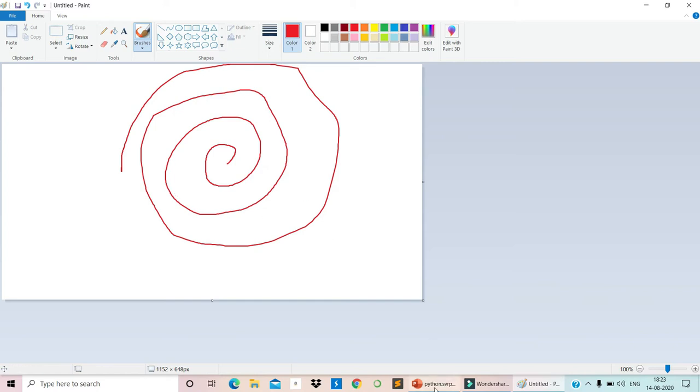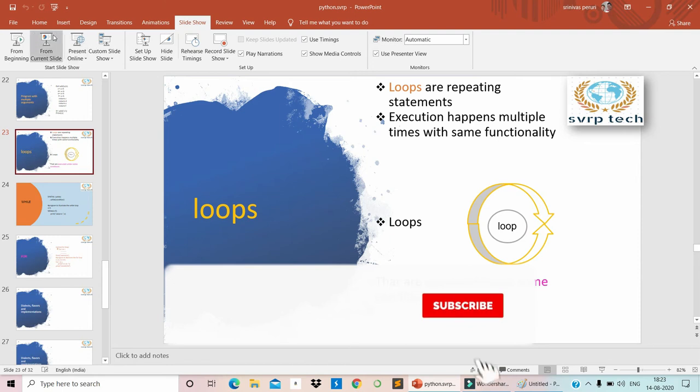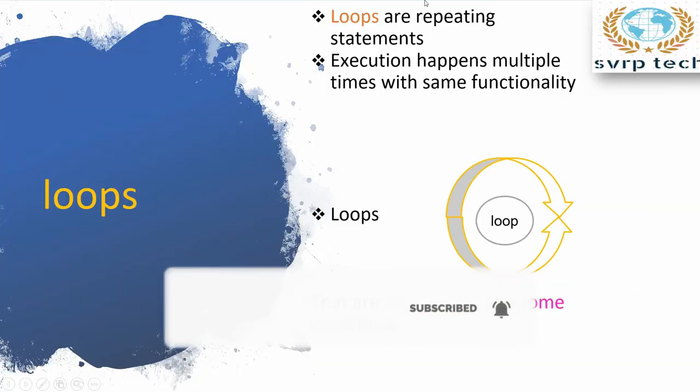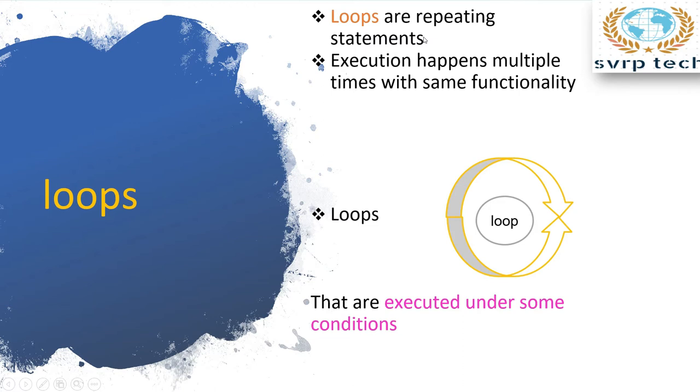In such a way, in Python also we have looping statements. Looping statements are nothing but repeating the statements under one condition, so you need to execute until the condition fails. It means you start at this point and go around this path until the condition fails, then you return back out of the statements. That means these are executed under some condition. It means you need to specify some limits.